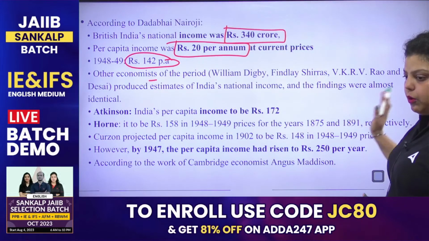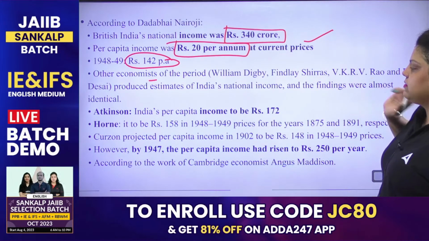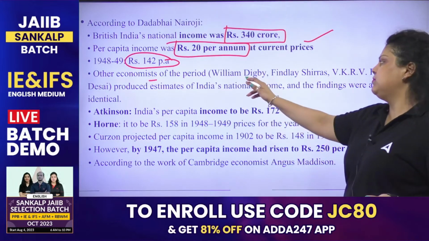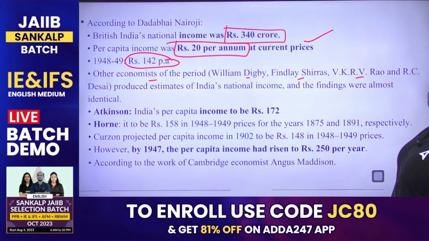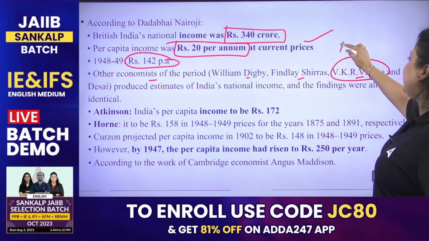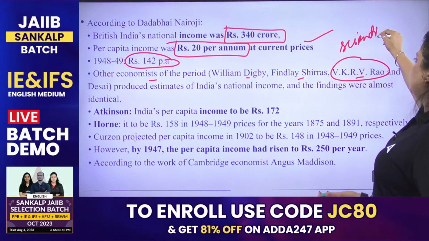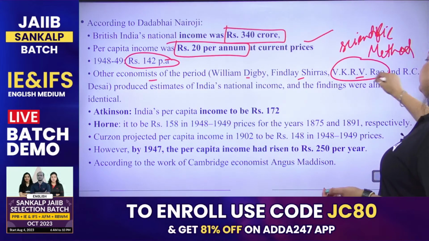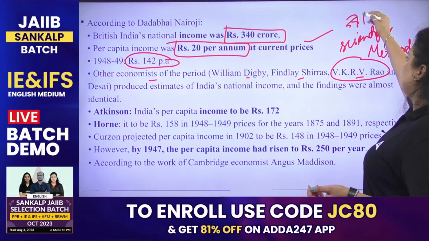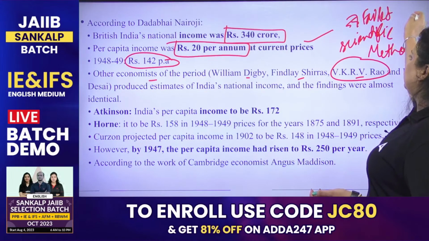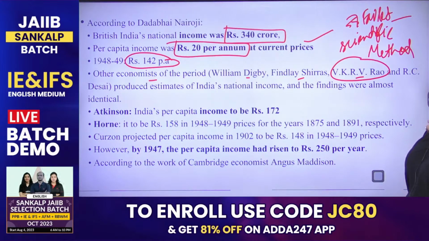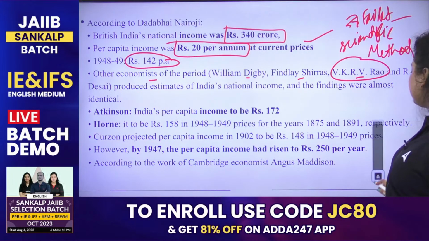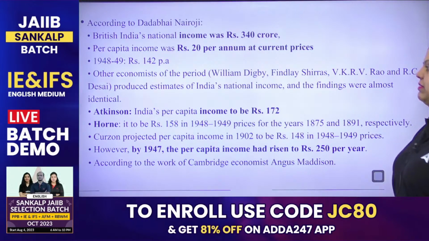This is what is important for you. The Dadabhai Naoroji estimates. Apart from him, William Digby, Findlay, V.K.R.V. Rao, he provided the first scientific method to measure the national income, but his method failed. So that's why this scientific method was not as famous as Dadabhai Naoroji's estimates are.